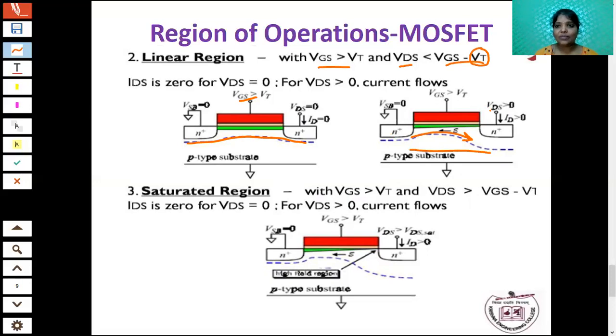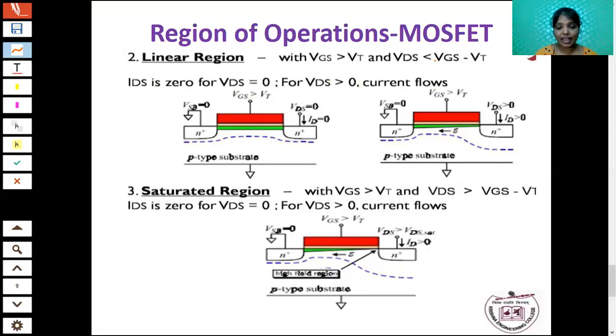If you apply the VDS voltage above 0, then what will happen? There is an electron movement from source to drain, so the drain current will flow. Okay. So the main thing is, VDS value equal to 0, there is no current. VDS value greater than 0, there will be a current flow in this region. You know that in the graph, the linear region is after the cutoff region, it starts to increase.